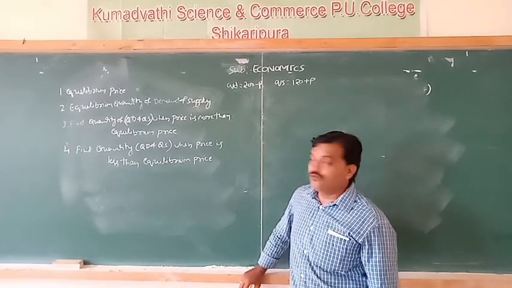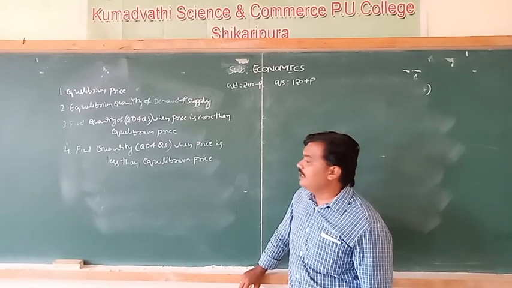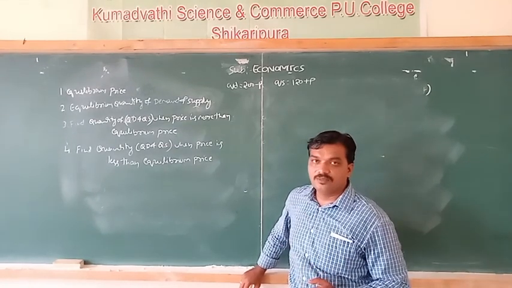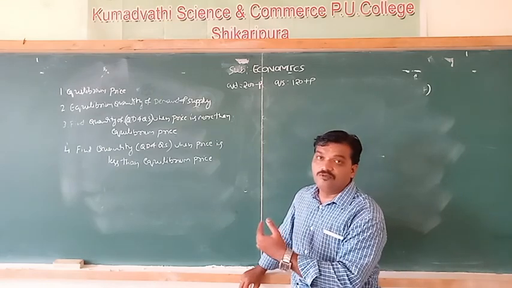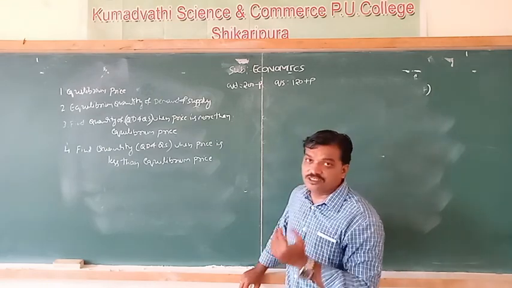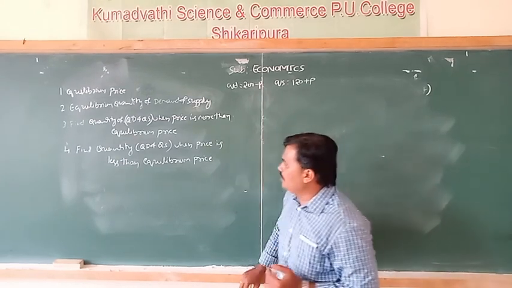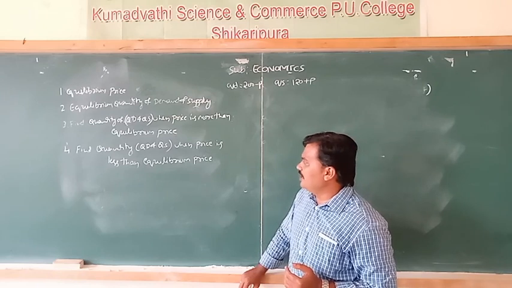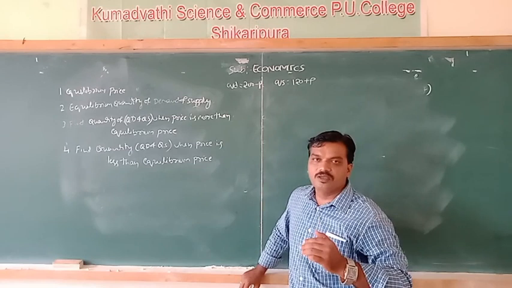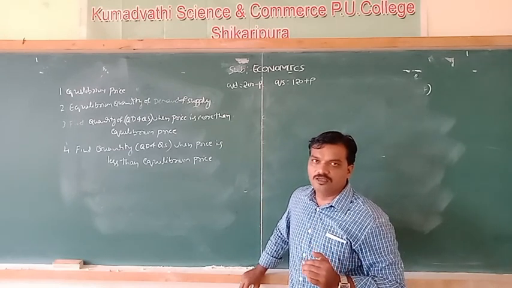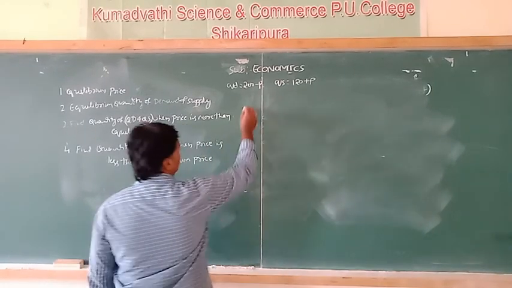Then the third question is, we have to find the quantity of demand and supply when the price is more than equilibrium price, that is P1. Before explaining the diagram, just assume that P1. And the fourth one is, find the quantity of demand and supply when the price is less than equilibrium price, that is P2. Observe the diagram P2. Let me start from the first question.